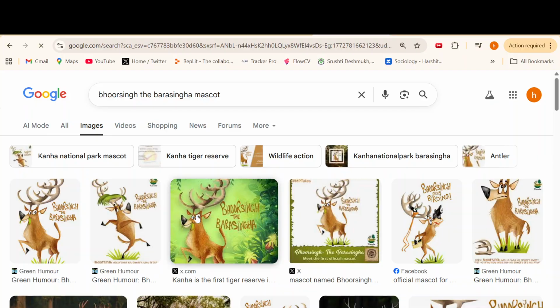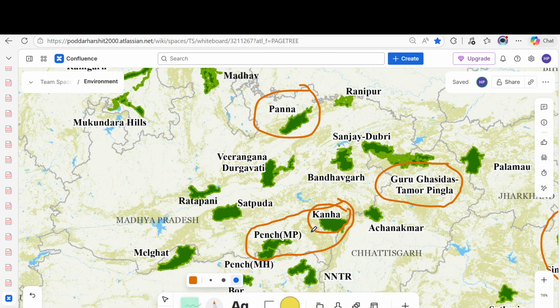This is the mascot, Bhoorsingh, the barasingha. So this is associated with Kanha Tiger Reserve.